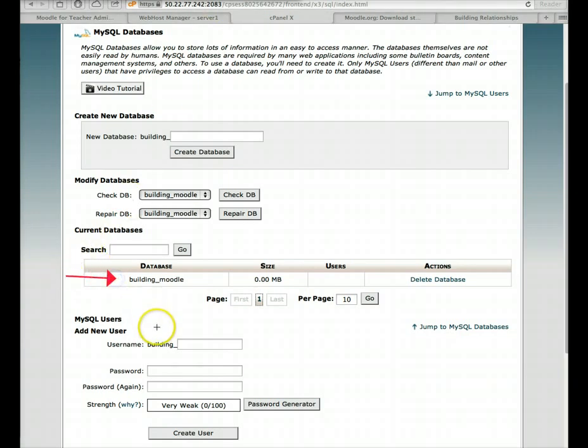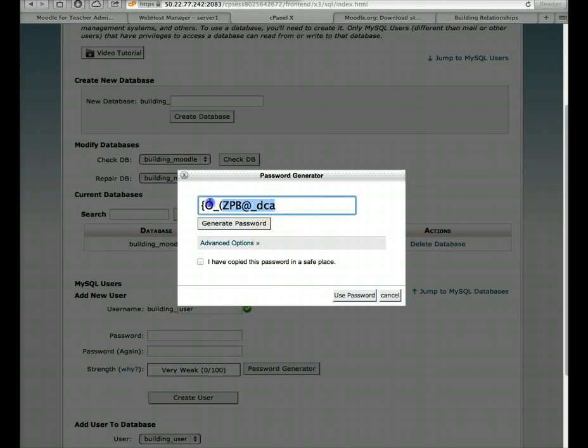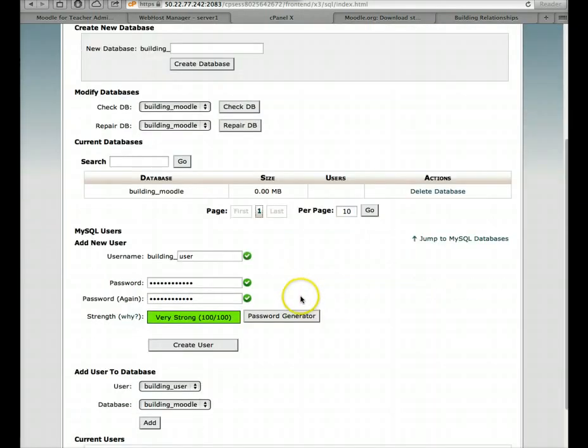But I need a user, and I'm going to create a username right here, and I'm going to call it user. Now, in order not to forget, I'm going to write all this information so I won't forget. So there's building user, and the password I'm going to generate. There it is, that's the password. So let me take that. I say I have copied it, and I'm going to use this password. Next, I'm going to click on Create User.